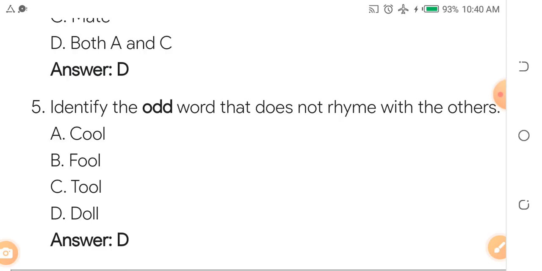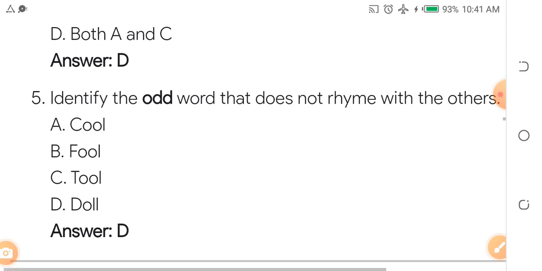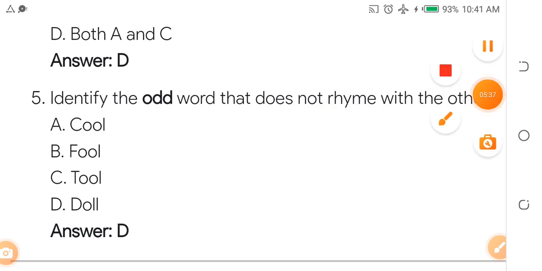Identify the odd word that does not rhyme with the others. A. Cool. B. Fool. C. Tool. D. Doll. Cool, fool, tool, doll. You already know that doll is the odd one out. It did not rhyme with the rest.